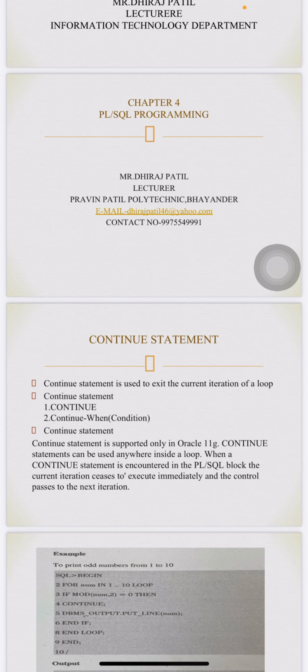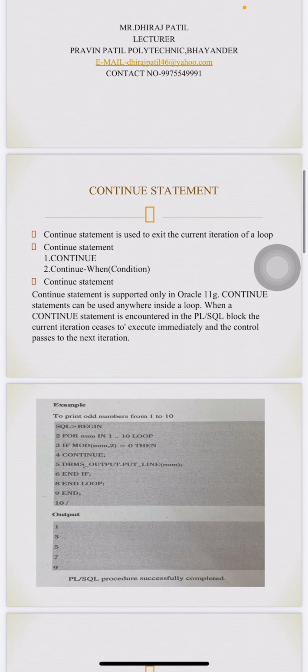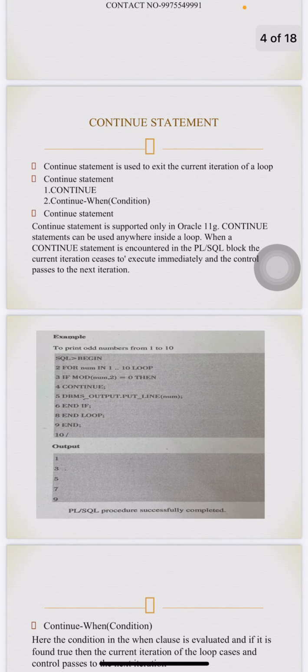The CONTINUE statement can be used anywhere inside a loop. When a CONTINUE statement is encountered in a PL/SQL block, the current iteration ceases to execute immediately and the control passes to the next iteration. This is an example of the CONTINUE statement to print the odd numbers from 1 to 10.